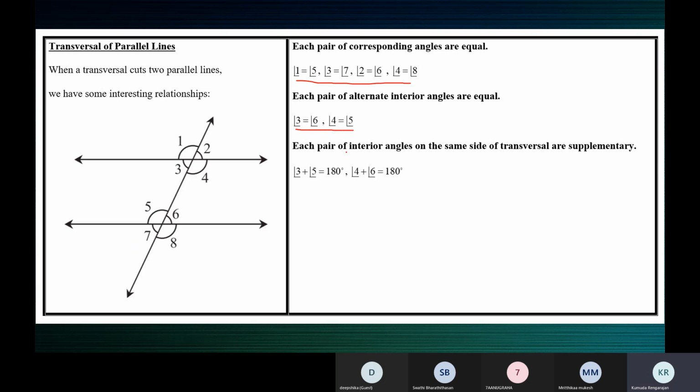Alternate interior angles are equal. Alternate exterior angles are also equal. Allied angles are supplementary. These are allied angles, interior angles on the same side of the transversal. Ma'am, totally there are 8 linear pairs formed with one transversal. Yeah, correct.